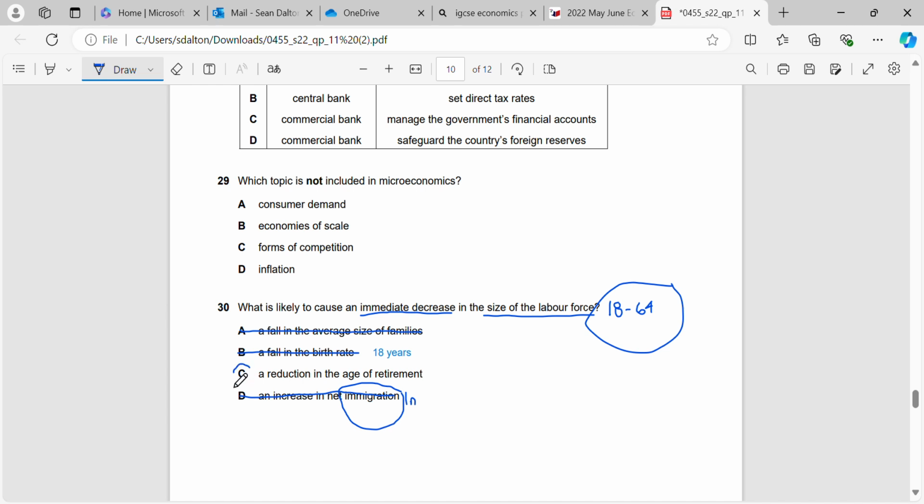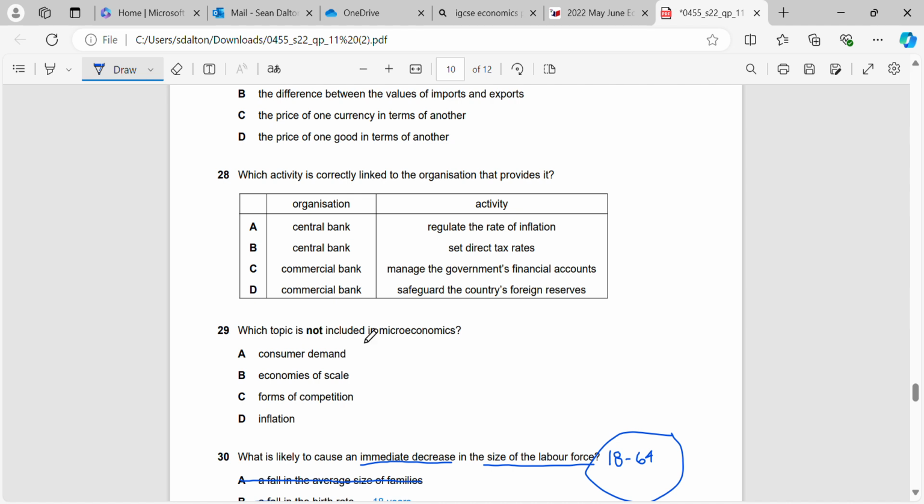However, if we have a reduction in the age of retirement, so if we move from 18 to 64 to, let's say, 18 to 60, what's that going to do? That's going to immediately decrease all the people who used to be aged between 61, 62, 63 and 64 who were able to work before, and now they have to retire. So that would be the one that would cause an immediate decrease.